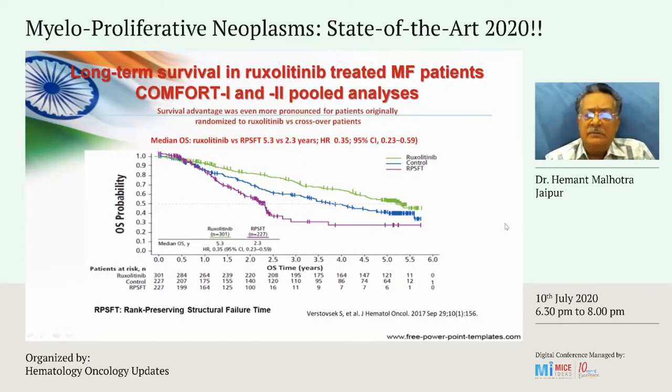Now, did the molecule impact on survival? We have 6-year data now available, and the answer to this question is yes. Patients who received ruxolitinib versus patients who did not receive ruxolitinib, there was a very significant difference in overall survival at 6 years, 5.3 years versus 2.3 years, a very significant, very healthy hazard ratio.